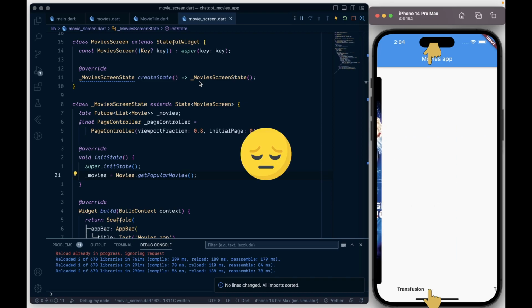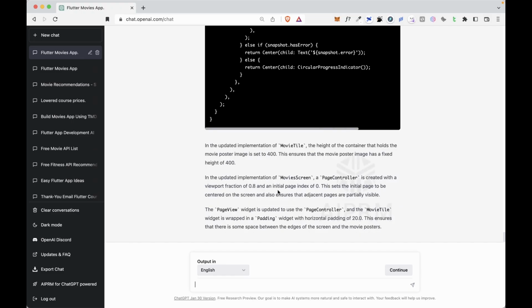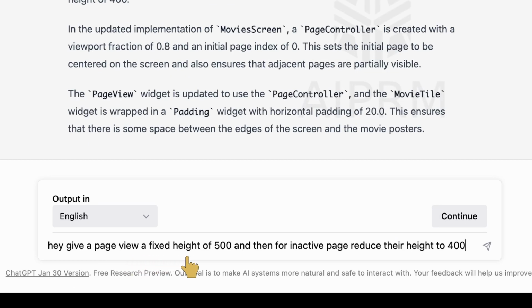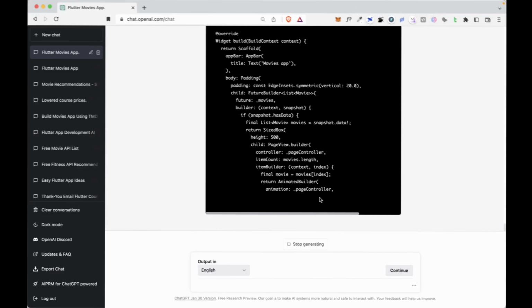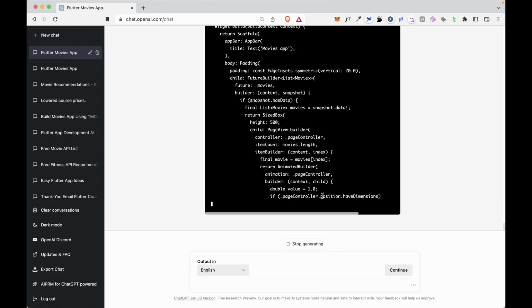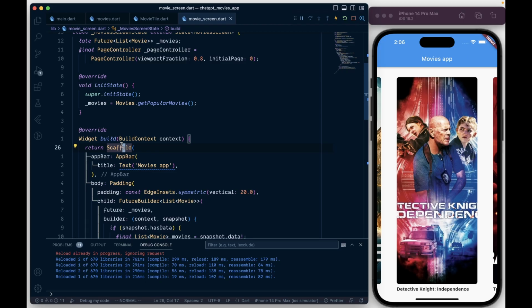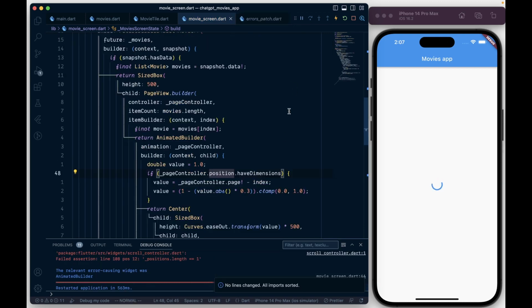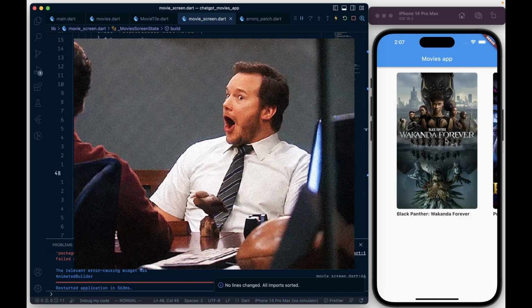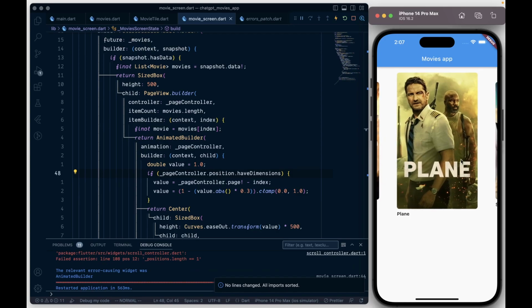So instead of fixing that bug myself, I asked ChatGPT to give the page view a height of 500 and reduce the height of inactive pages to 400. Now I don't even understand what ChatGPT did here, but it completely surprised me. It has used the page controller position inside the animation builder to animate the height of the movie tile, which I didn't ask for. And when I updated the code and the result, I know I'm saying this a lot, but are really great. Look how smoothly it animates.